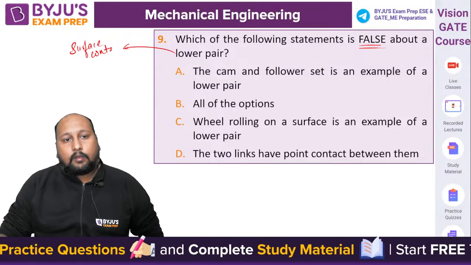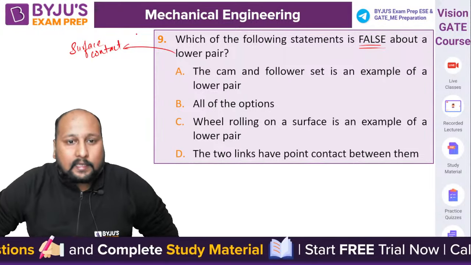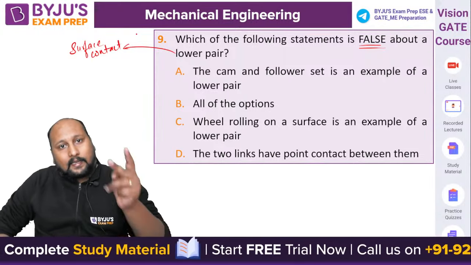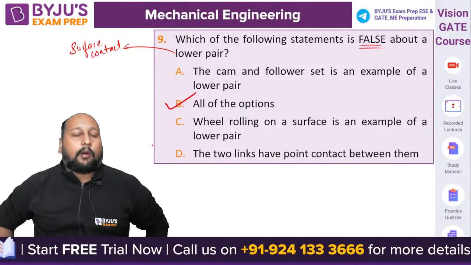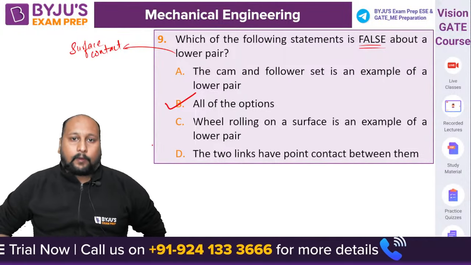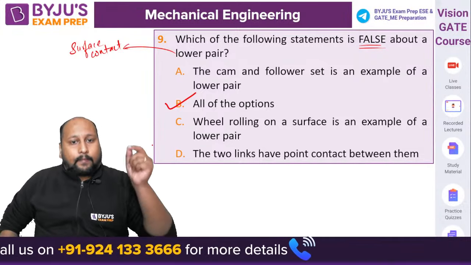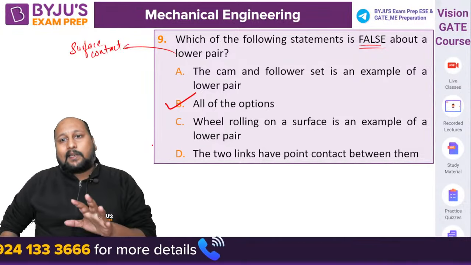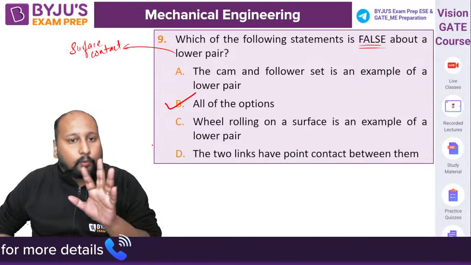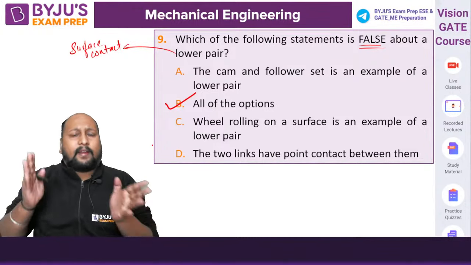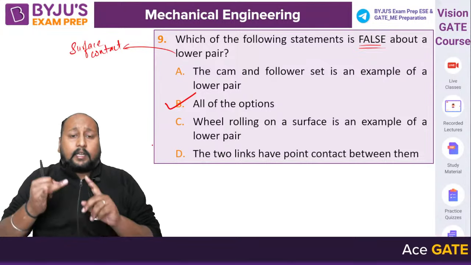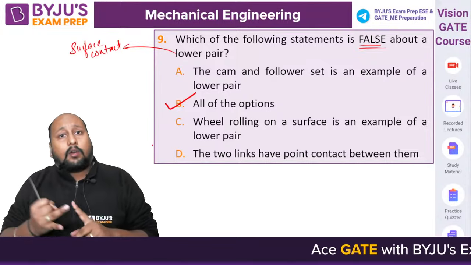Surface contact. And if you try to visualize, statements A, C and D are all wrong. So definitely we can go with option B. Statements A, C and D basically contain false statements related to the lower pair. So from that perspective, we can directly go to option B, because cam and follower is a point contact. Wheel pair is a rolling pair, always a point contact.